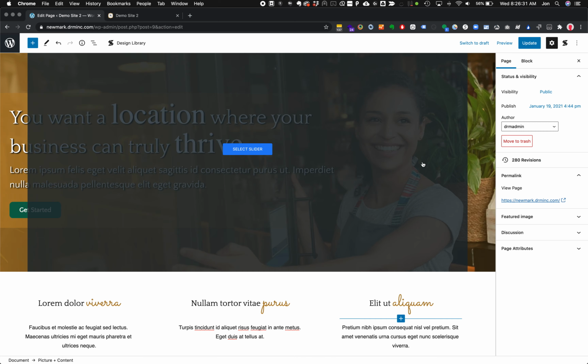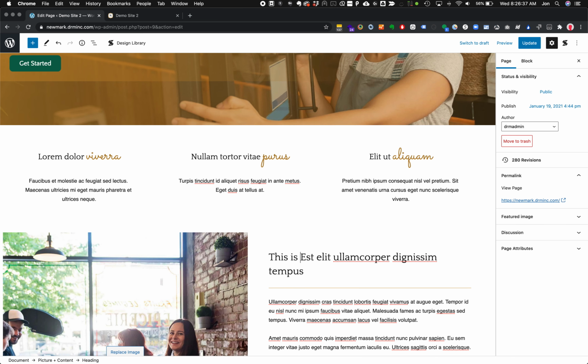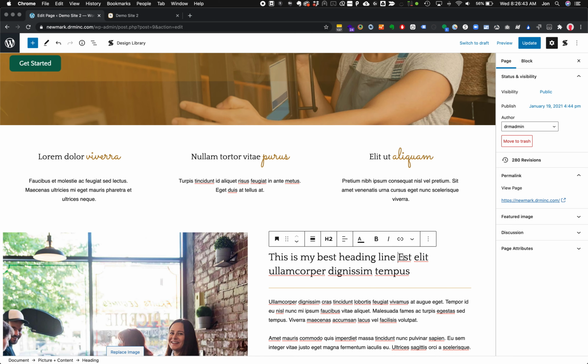So we're going to come up real quick and just make a quick change and say, this is my best heading line. And I just want something real obvious that we can find quickly and easily. I'm going to update it. When we are done editing anything, we want to make sure that we hit update. The other thing you can do, update makes it live for everyone.